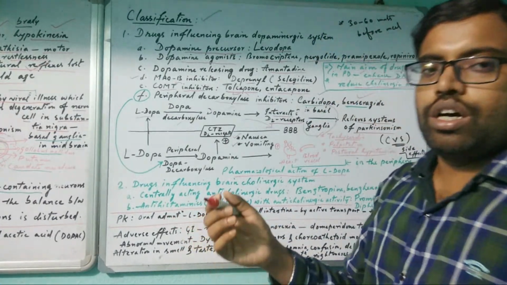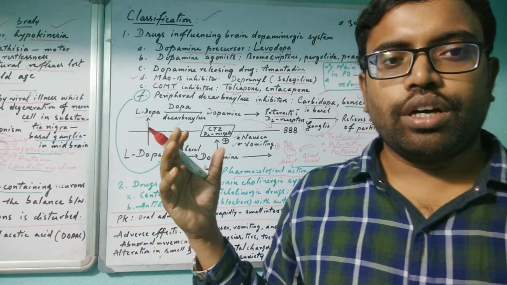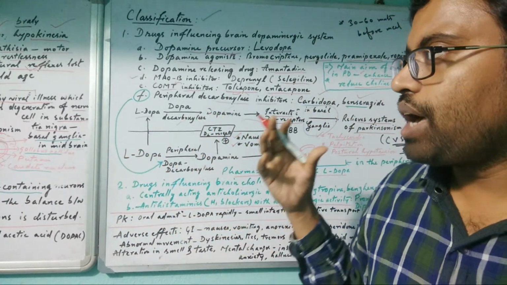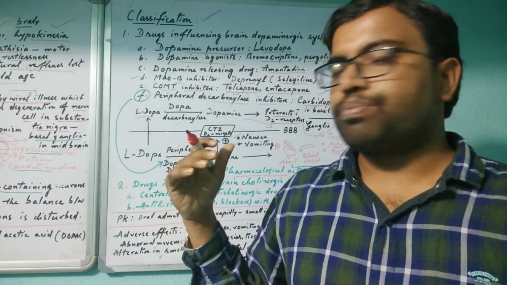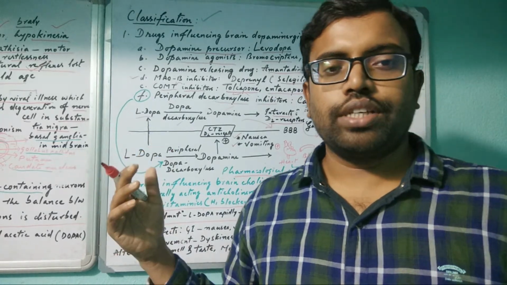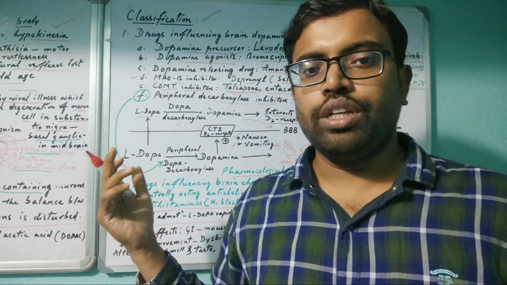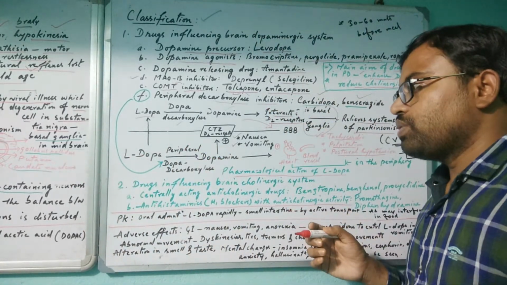So how can relief be given? Through certain foods which have amine precursors that produce dopamine, like tyrosine and tryptophan. These are the precursors of dopamine and serotonin neurotransmitters, so they may take those foods regularly.